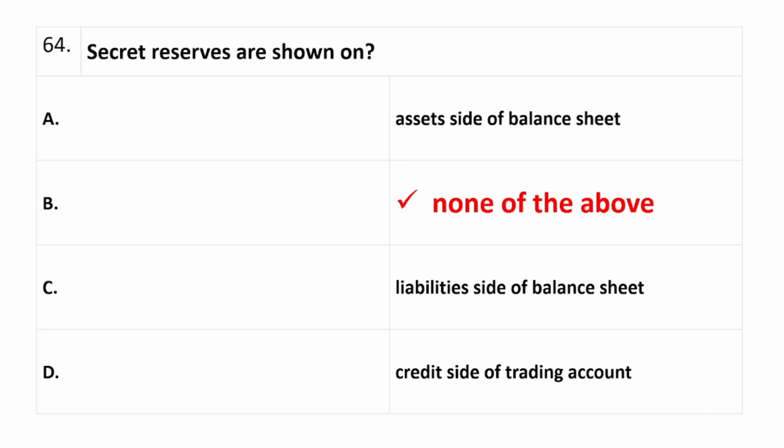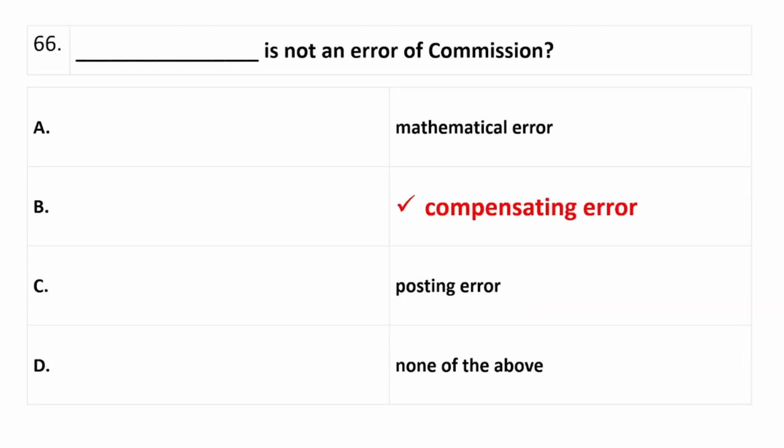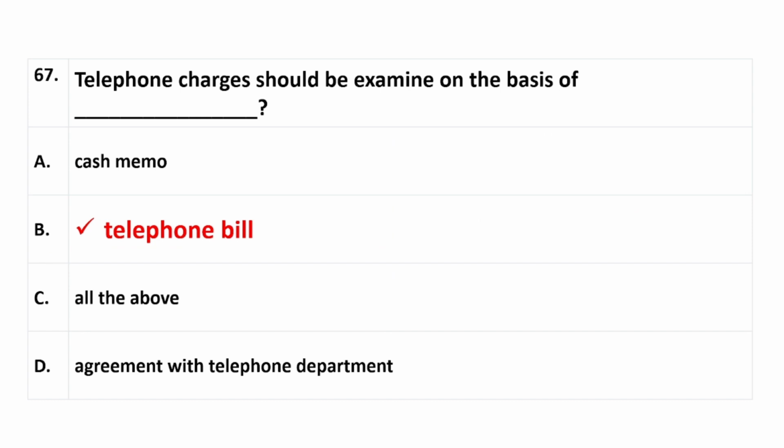Question number 64, secret results are shown on, right answer is option B, none of the above and below as well. Question number 65, stock of goods on consignment should be valued at, right answer is option C, cost or realizable value, whichever is lower. Question number 66, which is not an error of commission? Right answer is option B, compensating error.